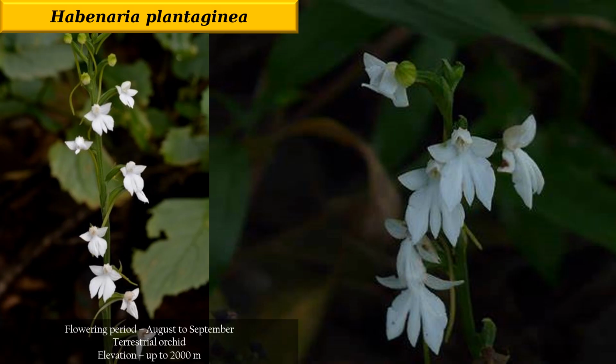Then comes our Habenaria plantaginea. Habenaria plantaginea is a terrestrial orchid, and you can see it looks feathery, like butterflies. It very much resembles butterflies, and its common name is sometimes butterfly orchid. The flowering period is from August to September, and the elevation is up to 2000 meter.